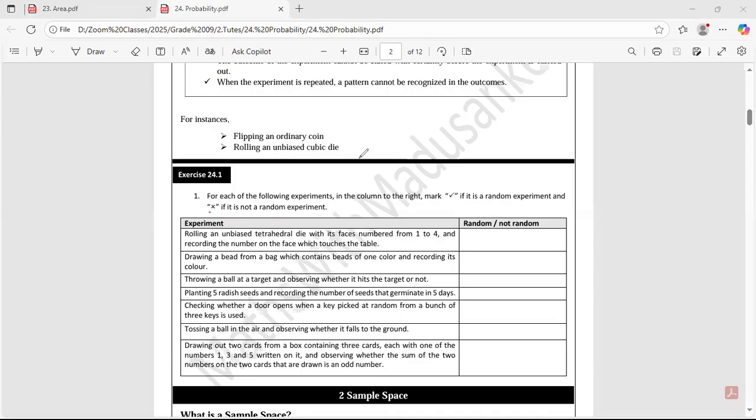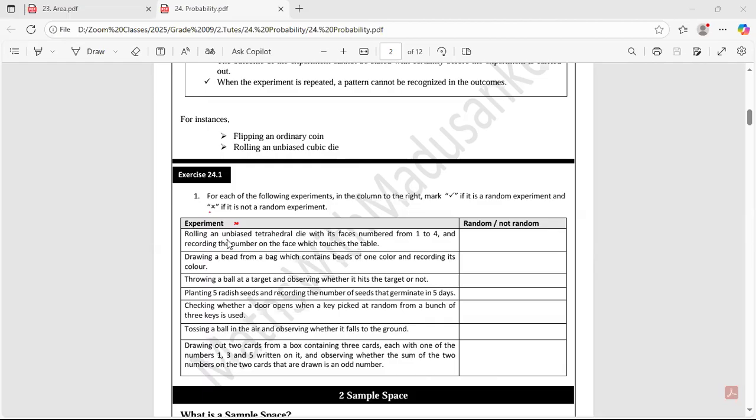Now you know how to identify a random experiment, because there are 4 characteristics. You should remember those 4 characteristics in order to identify whether an experiment is random or not. So let's read the first one.